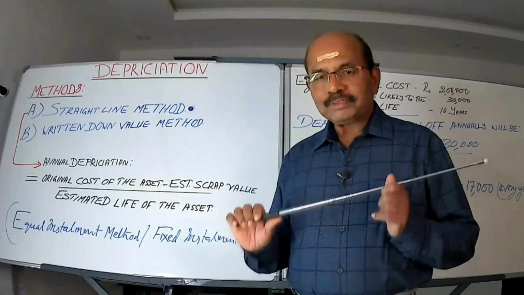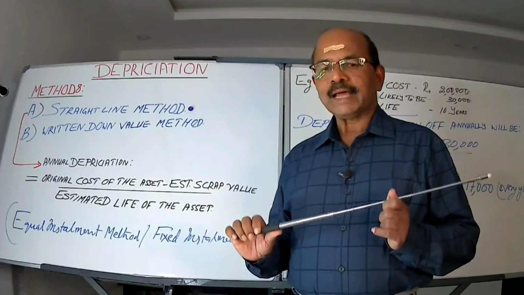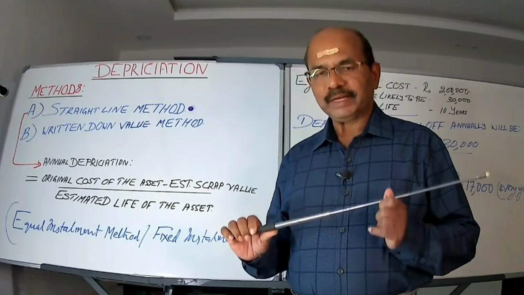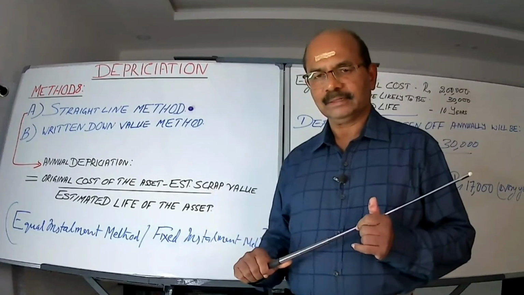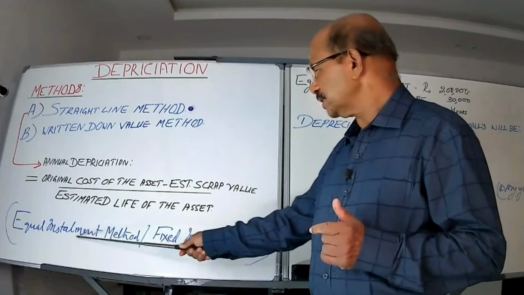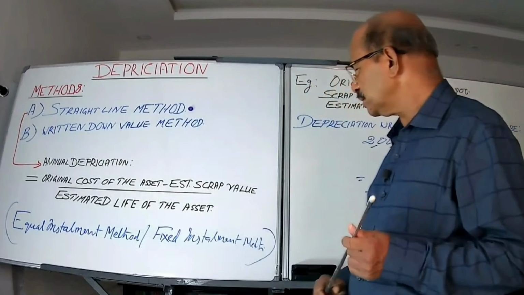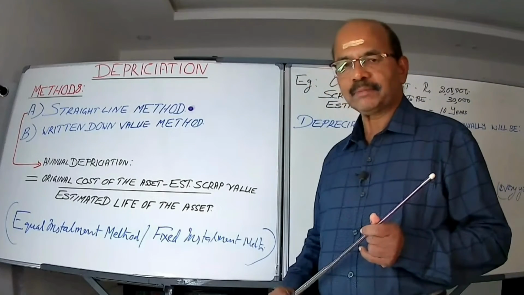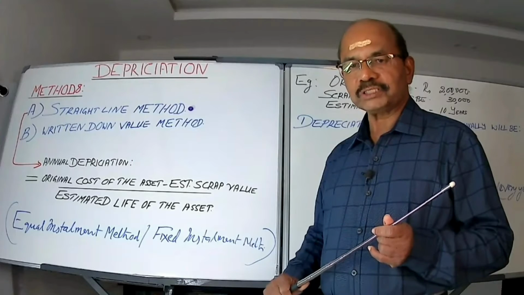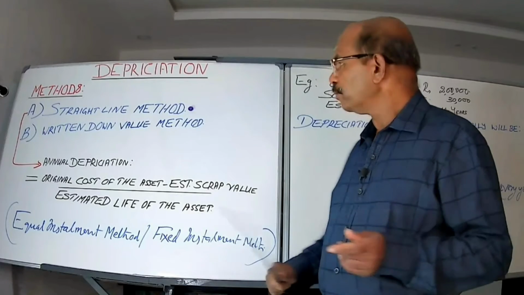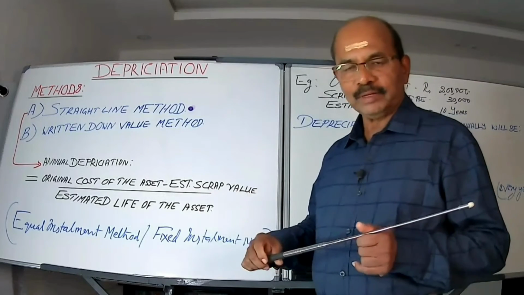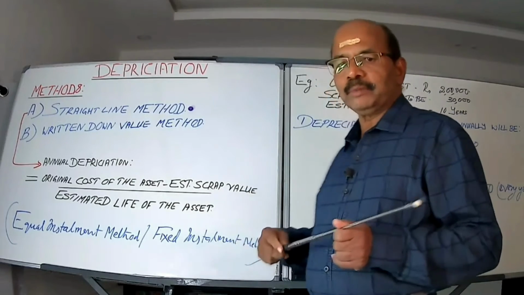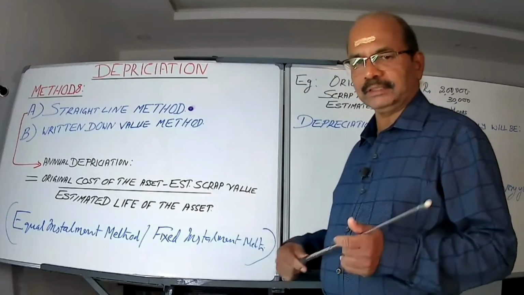The amount of depreciation that we will be charging year after year will be a consistent amount. That's a straight line. It has other synonyms like the equal installment method or fixed installment method. That means constant amount. I'm not at all mentioning the written down value method today. When you learn that method also, you will be still more clear about the straight line method.